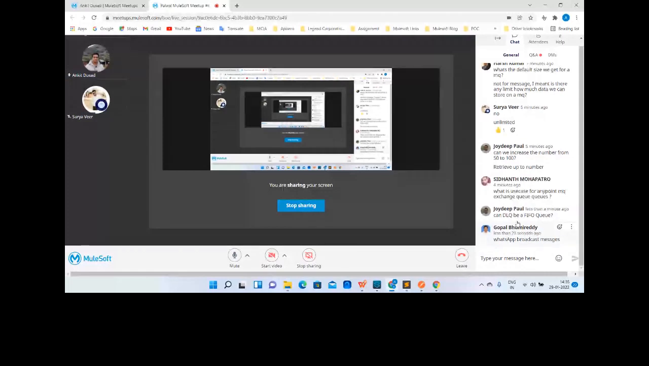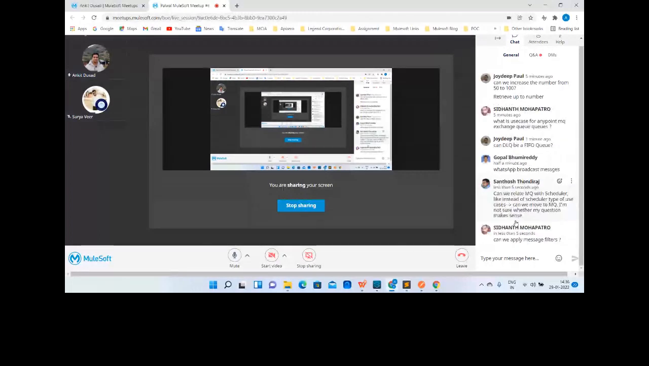Can DLQ be a FIFO queue? Yes. Oh, sorry, DLQ cannot be a FIFO. If you want to make a FIFO DLQ, then the queue which you are selecting should be FIFO. So this is the characteristic of DLQ. It cannot be that the parent queue is a standard queue and your DLQ is FIFO. No, it has to be both the same, either both standard or both FIFO.